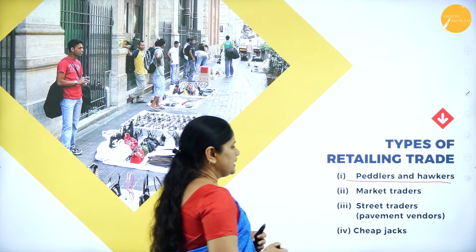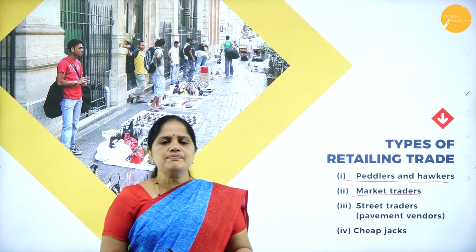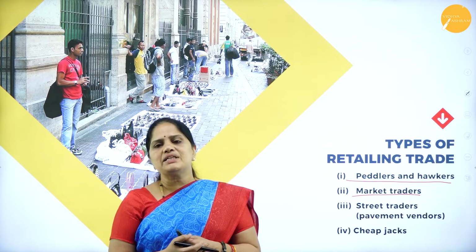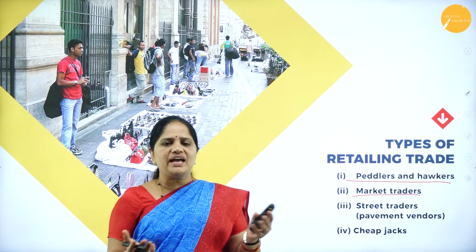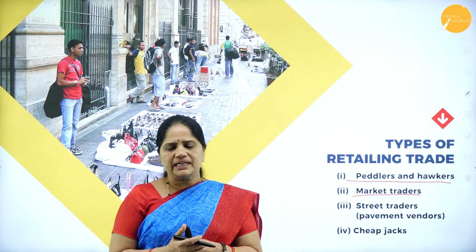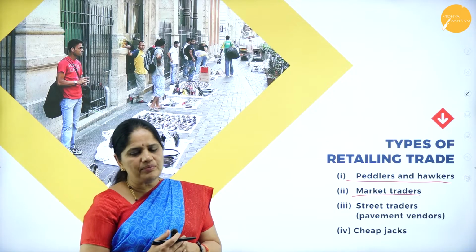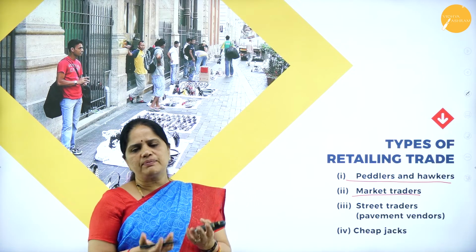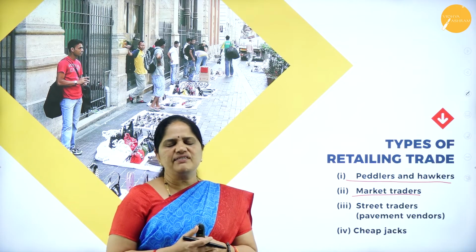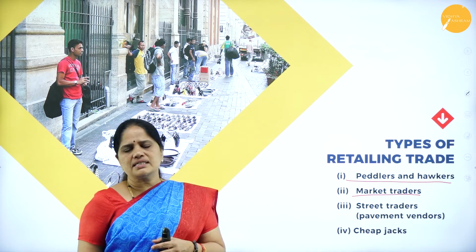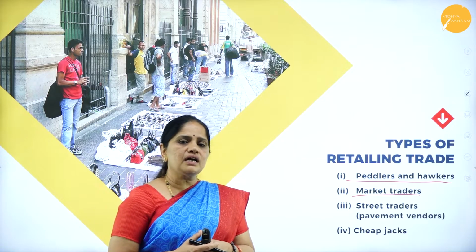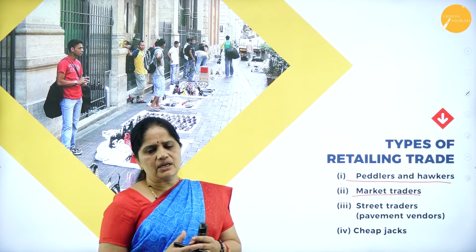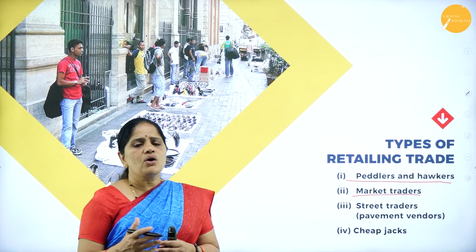Next one, market traders. These market traders usually open their shops on the weekends. Wherever we have the Santee day, on the weekends they will be putting up the shop, and usually they will be dealing in one particular type of product. It may be fabrics, or steel utensils, or commodities like rice and sugar, or only vegetables, or only fruits.